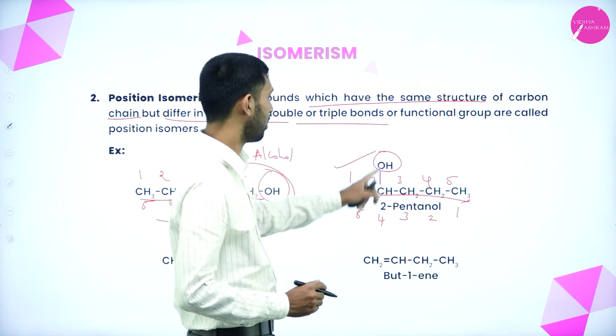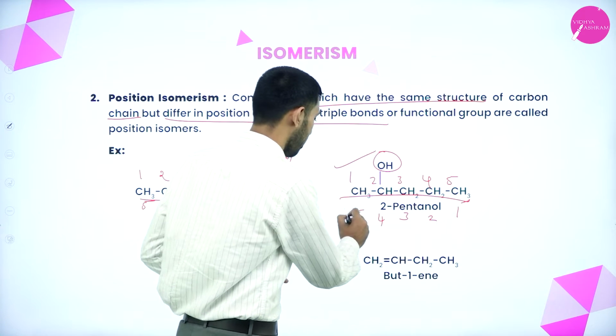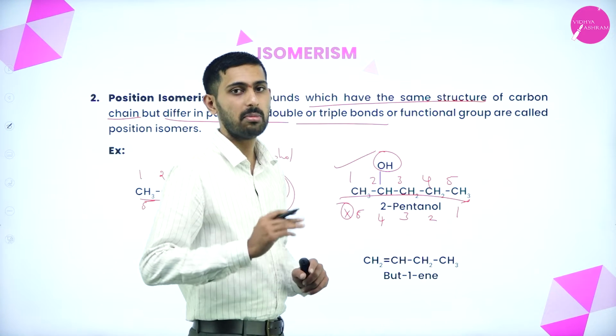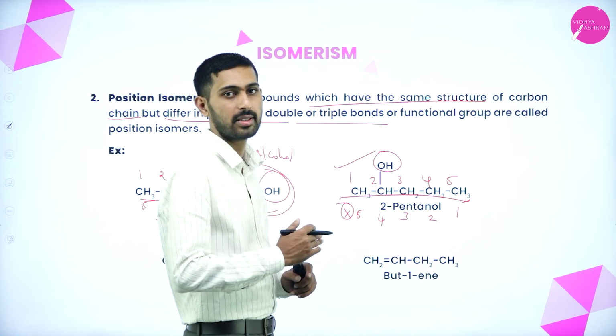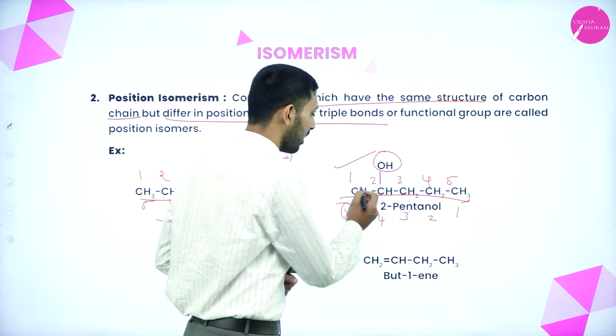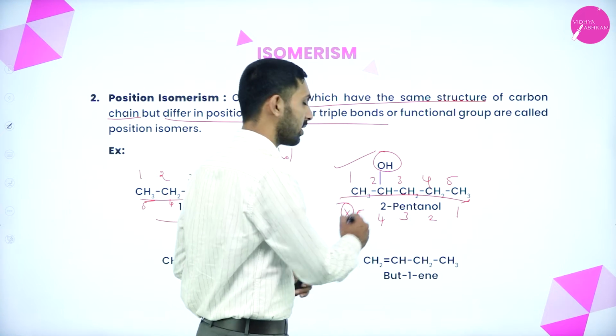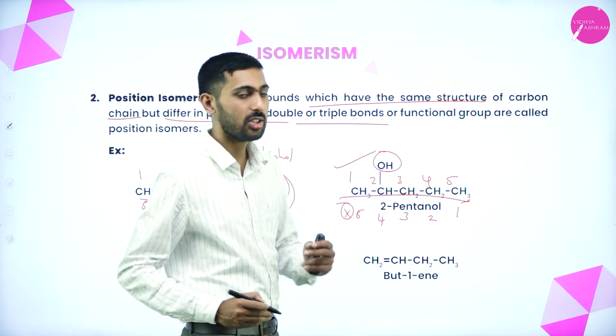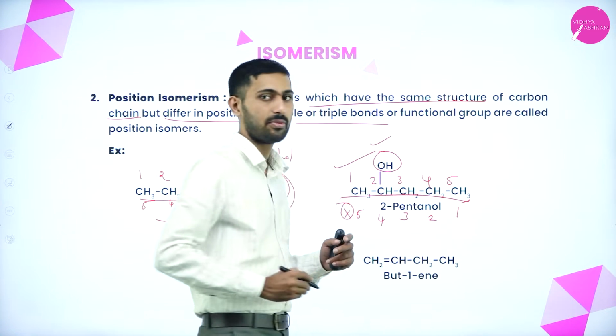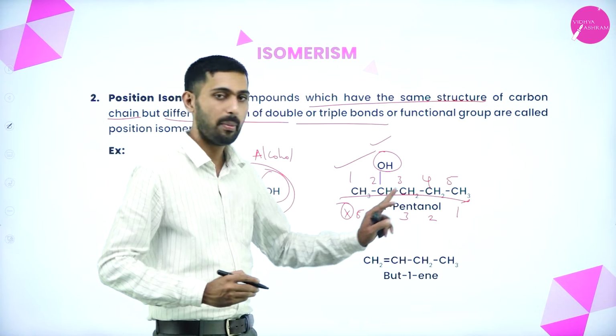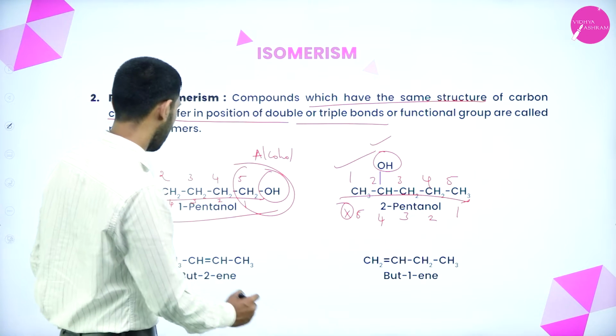Fourth position, you will get OH. So this is a wrong option. We should not number it from the right-hand side here, because the substituent is getting the highest number. If a substituent is getting the least number, you should number from the left-hand side. So I have named it 2-pentanol. Okay, now let us take another example.